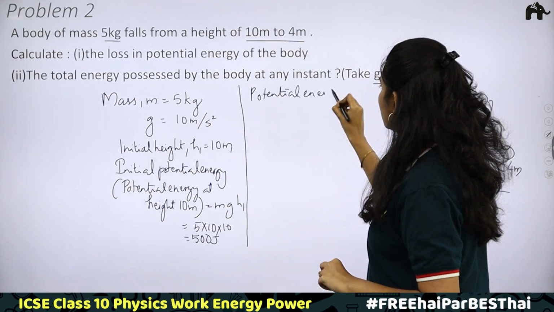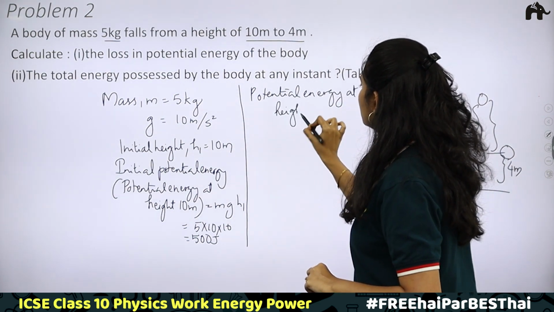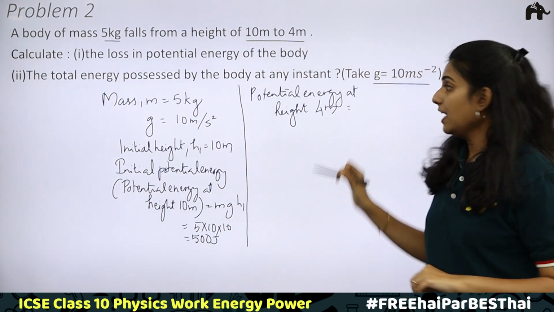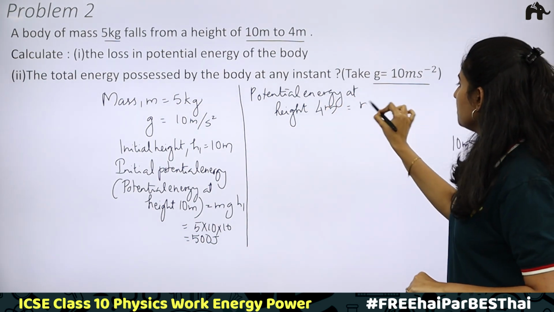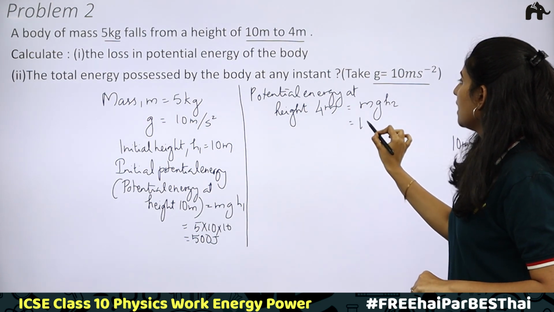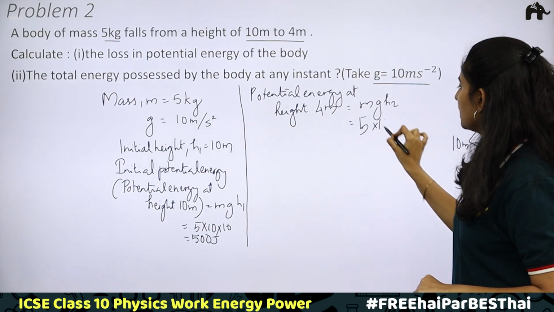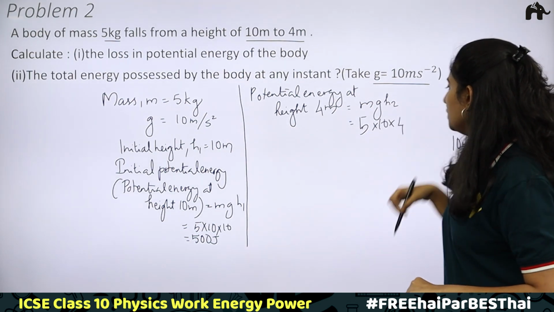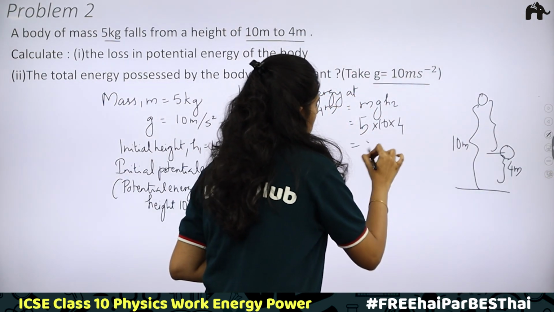Next, potential energy at height 4 meters will be equal to, again, mgh2. Here the second height is 4 meters. Mass is equal to 5 kilogram. Acceleration due to gravity is the same, which is 10. Height has reduced to 4 meters. 5 into 4, 20. 20 into 10, 200.